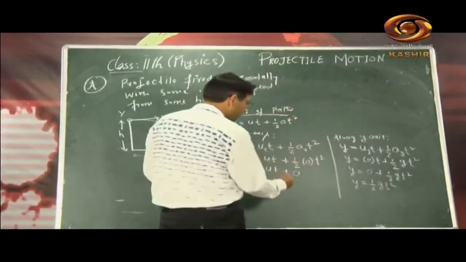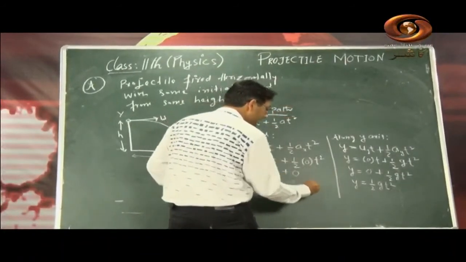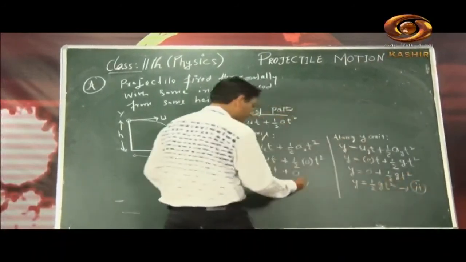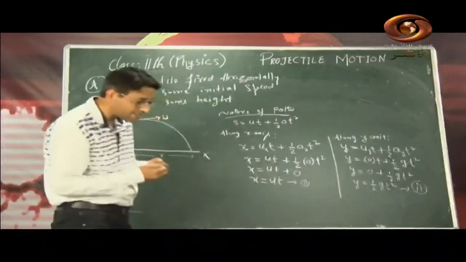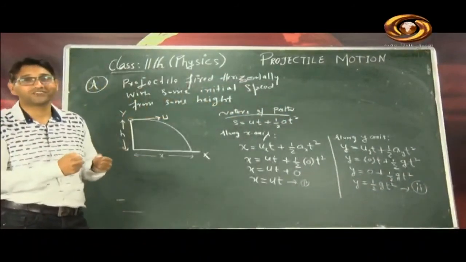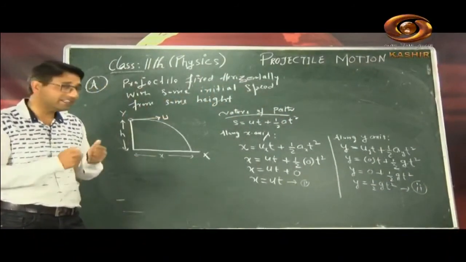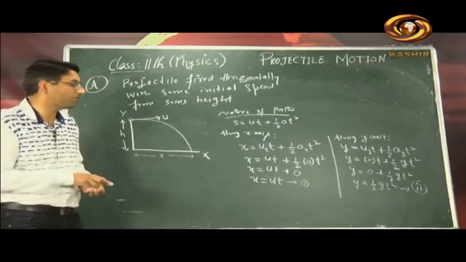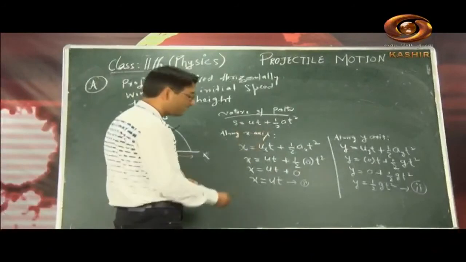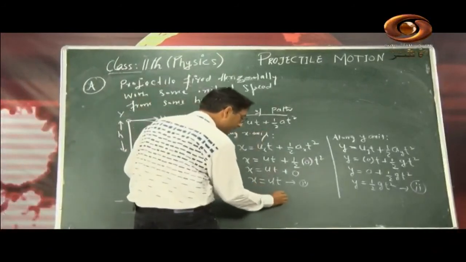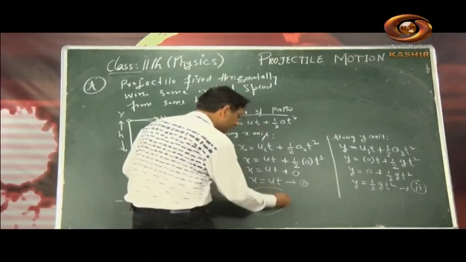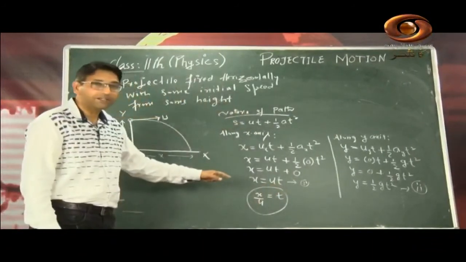So now we have got two equations, here is the first, here is the second. Let us try to find out the relationship between the two position coordinates x and y. There is one common factor, that's the time, that's why I call time secular here. So let's eliminate t in equation number 2. We will calculate t, which is nothing but x by u. So x by u is equal to t.